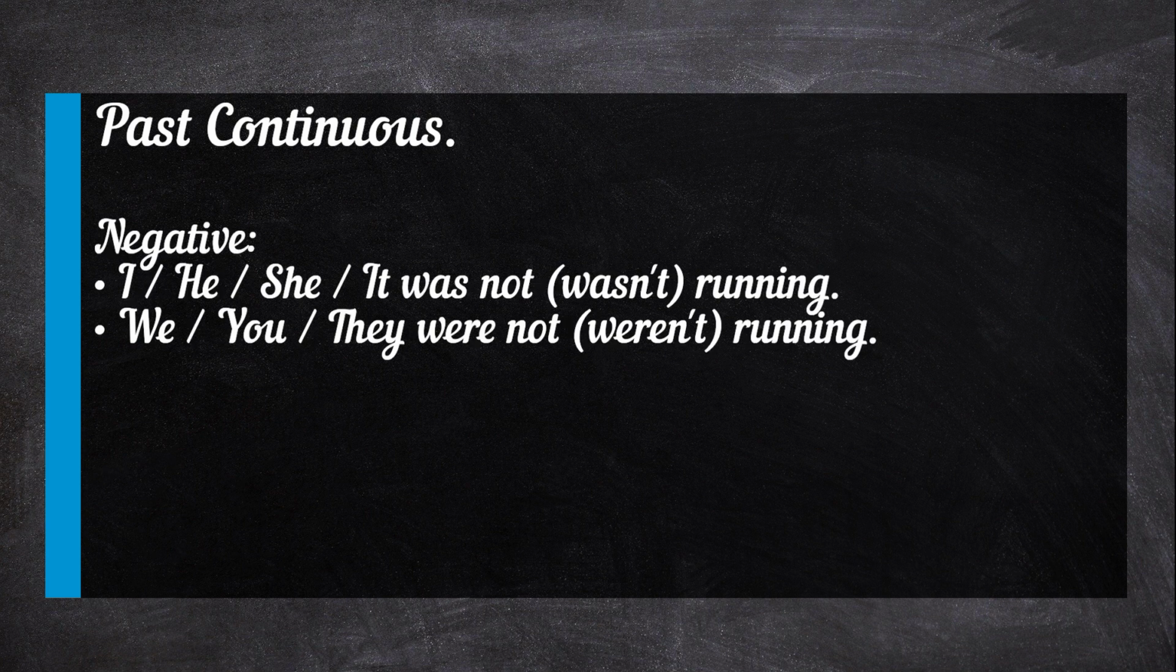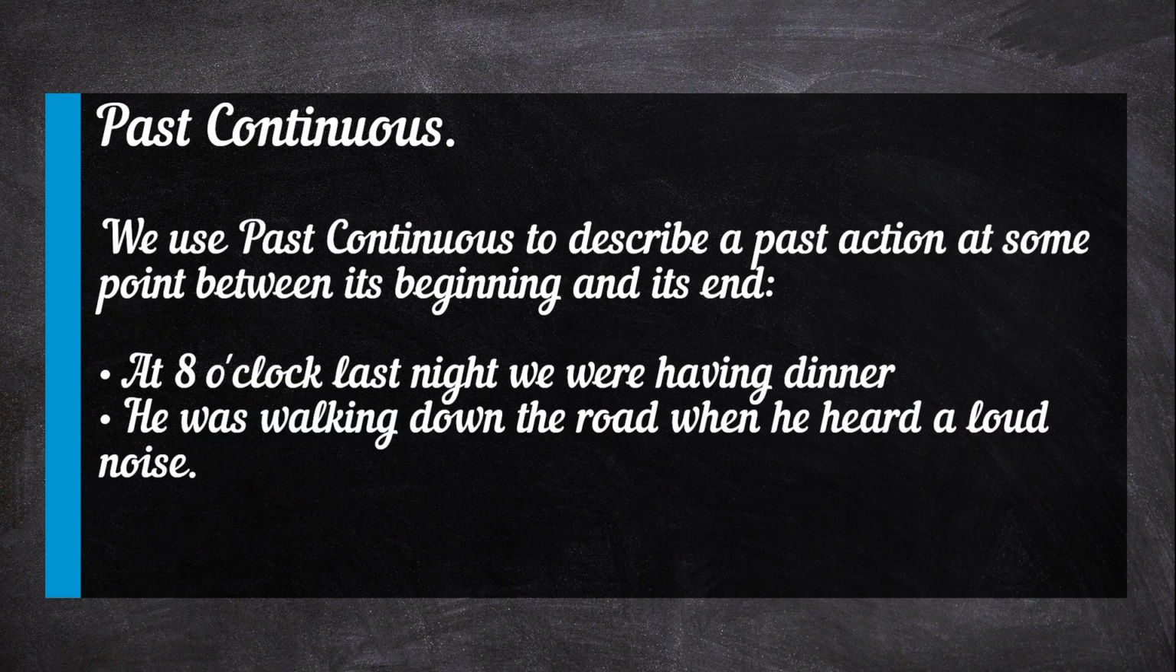Negative. I, he, she, it was not, wasn't, running. We, you, they were not, weren't, running. We use past continuous to describe a past action at some point between its beginning and its end.